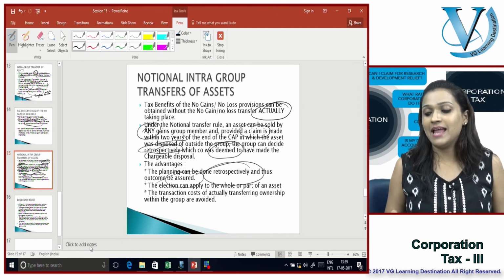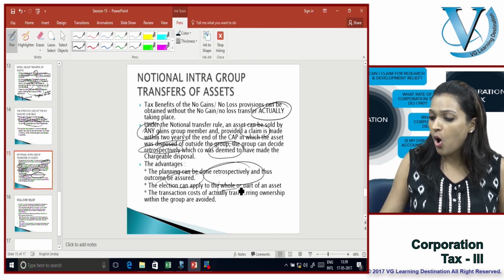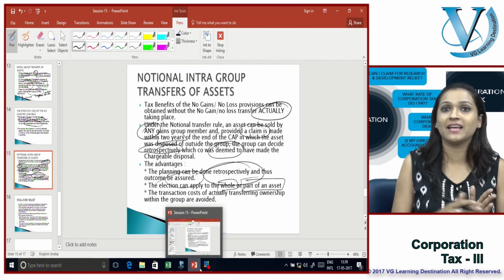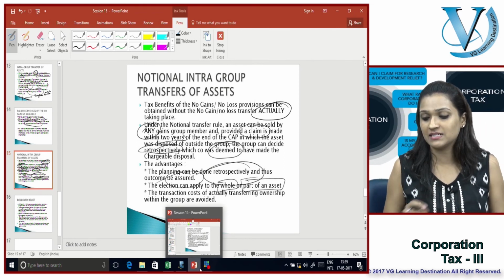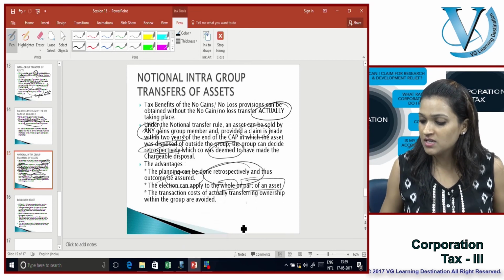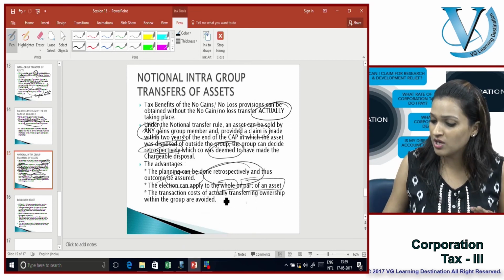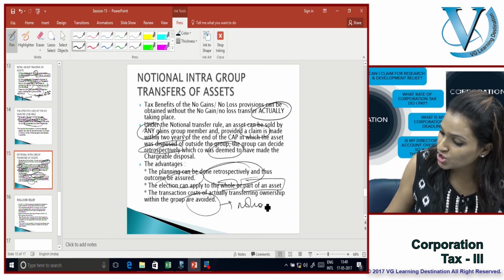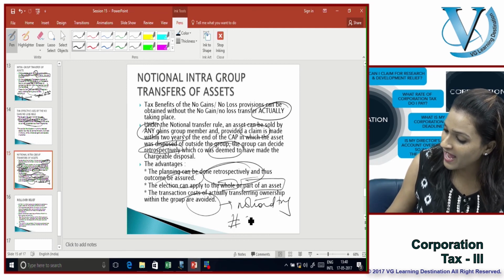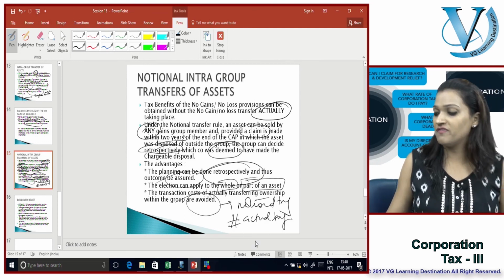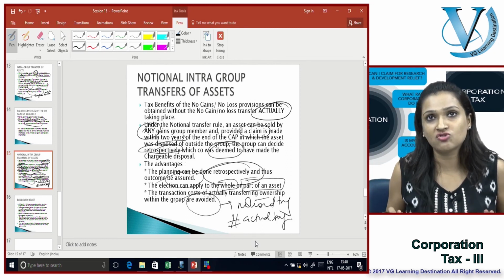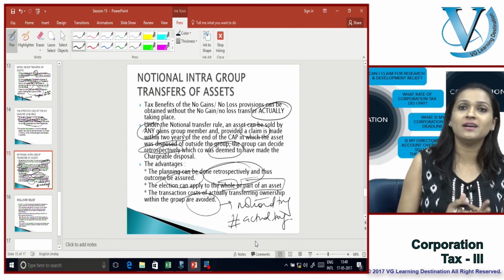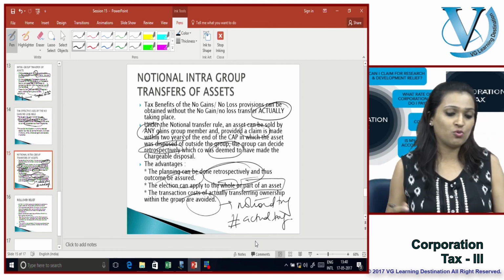The election can be applied to the whole or part of the asset, which means I need not transfer 100% of the asset. I can also transfer a part of the asset. The transaction costs of actually transferring ownership within the group are avoided. Why? Because there is only a notional transfer, which is not an actual transfer. So very simply, I'm not actually transferring assets, but I'm making a notional transfer from one entity to another entity within the gains group.